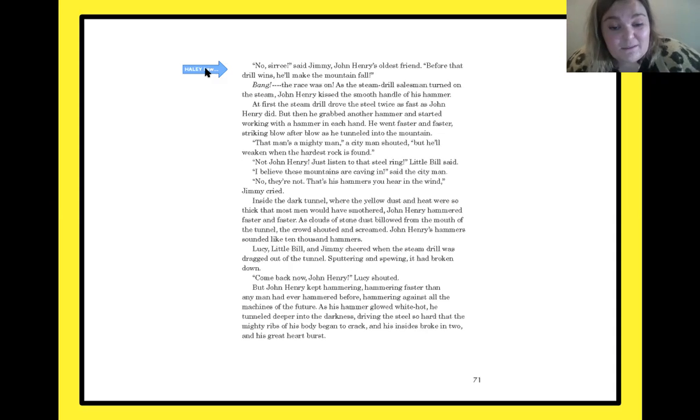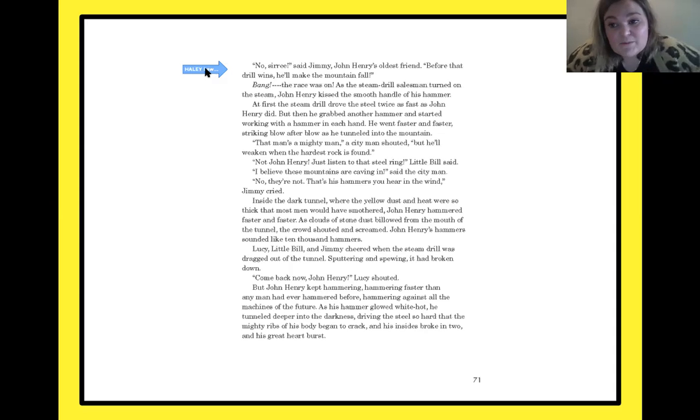"That man's a mighty man," a city man shouted, "but he'll weaken when the hardest rock is found." "Not John Henry. Just listen to that steel ring," Little Bill said. "I believe these mountains are caving in," said the city man. "No, they're not. That's his hammer you hear in the wind."